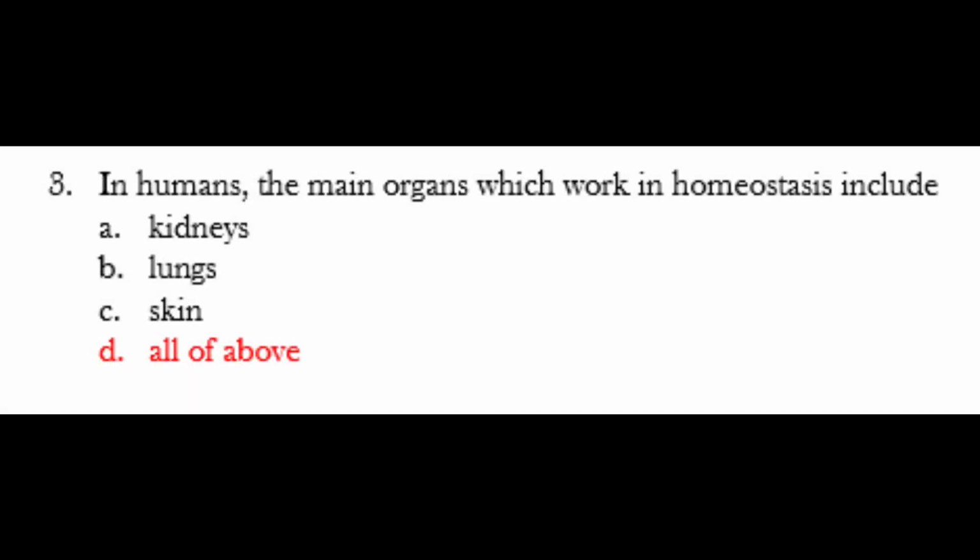Question number 3. In humans, the main organs which work in homeostasis include option number A, kidneys, option number B, lungs, option number C, skin, option number D, all of the above. The correct answer is option number D, all of the above.